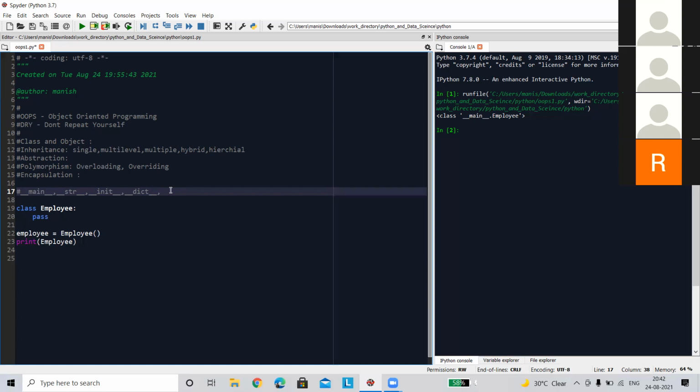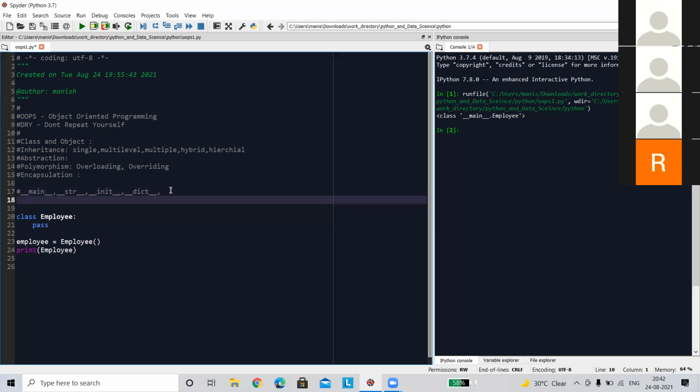The rules of the constructor are: first, it should have the same name as the class name. And second, it does not have a return statement.